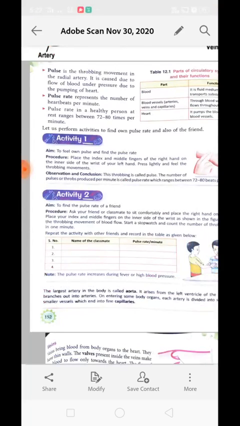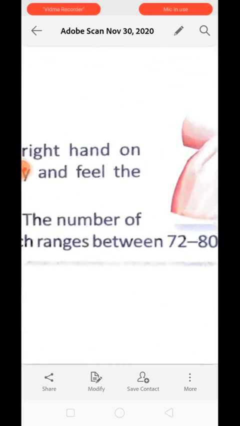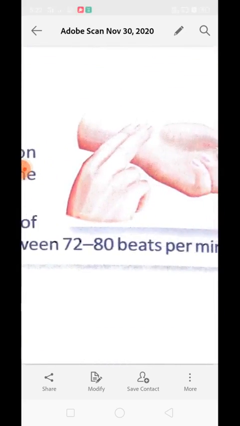Activity 1. In this activity, you need to feel your own pulse and find out the pulse rate. For this, you have to place the index and middle finger of the right hand on the inner side of the wrist of your left hand and press it lightly. Feel the throbbing movement. The throbbing movement is called pulse, and the number of pulses or throbs produced per minute is called pulse rate, which ranges between 72 to 80 beats per minute.